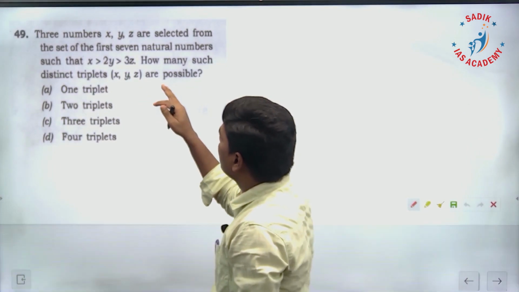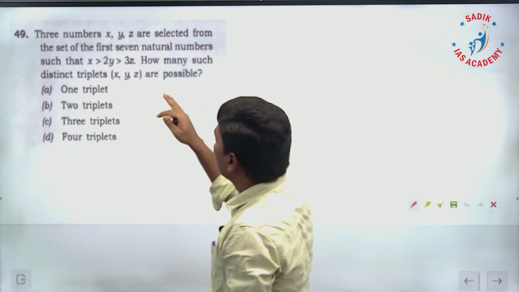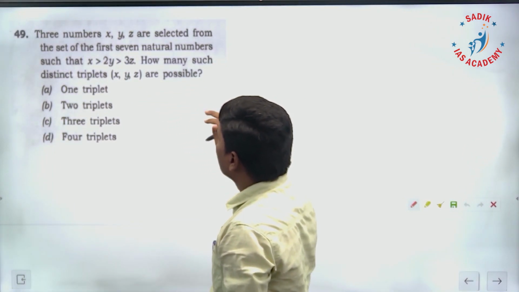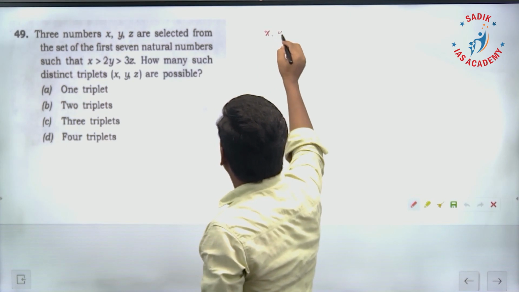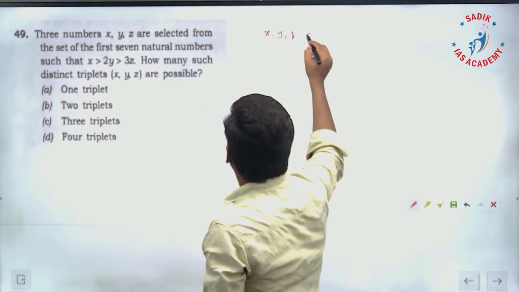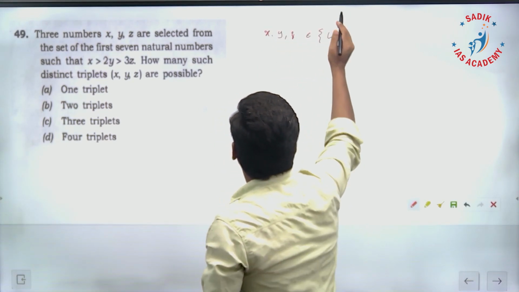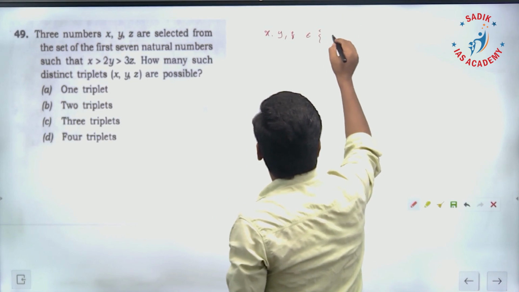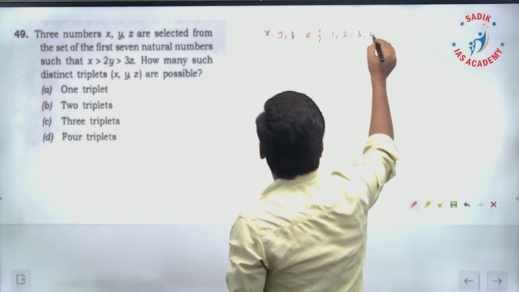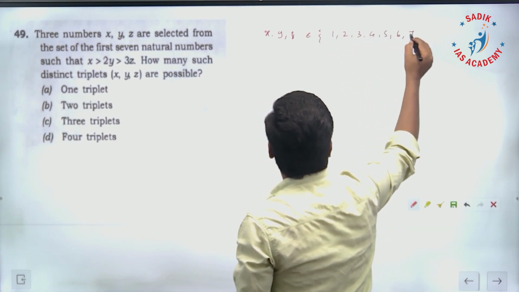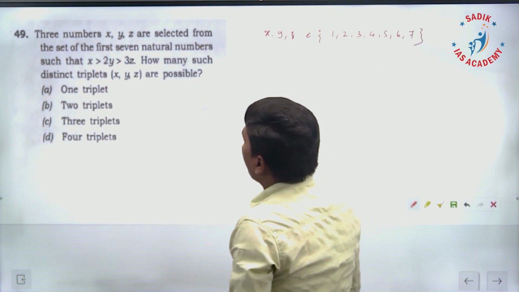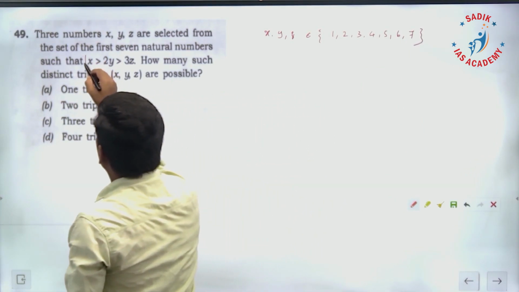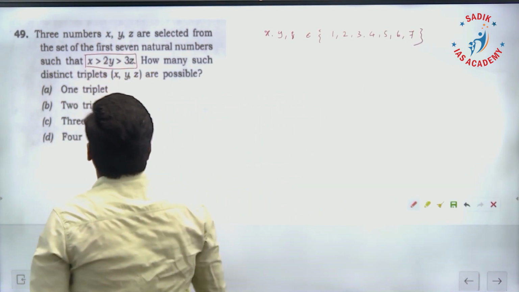3 numbers x, y, z are selected from the set of first 7 natural numbers. So your x, y, z belongs to 1, 2, 3, 4, 5, 6, 7, such that x, y, z is satisfying this condition.